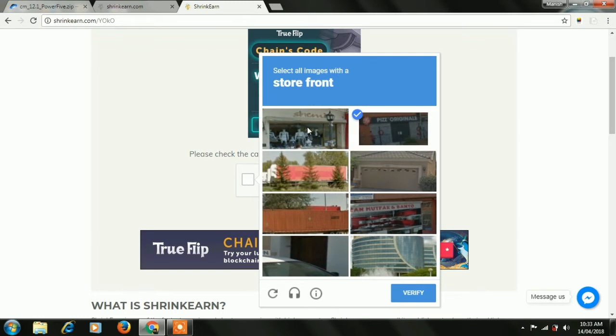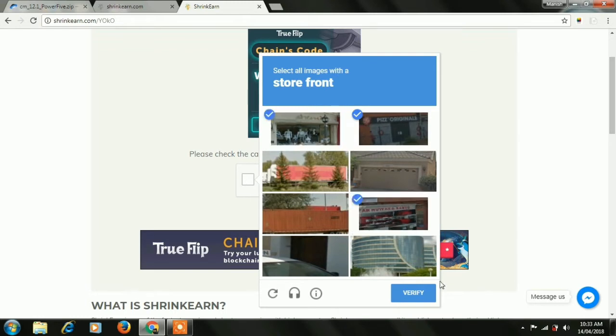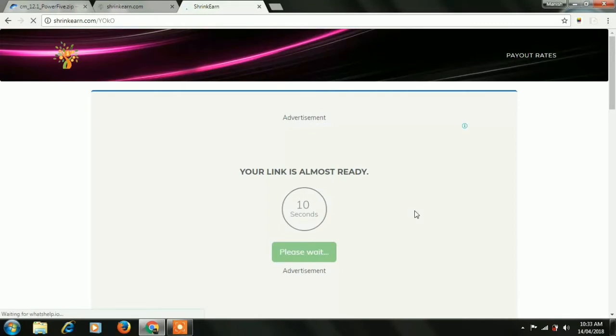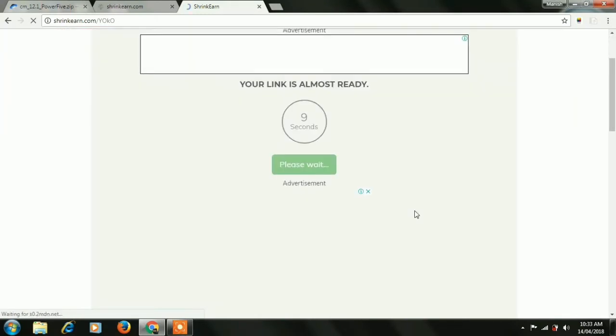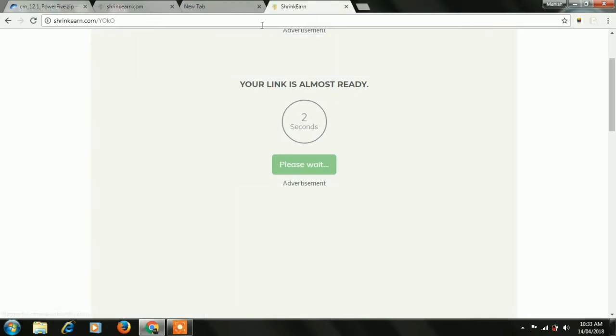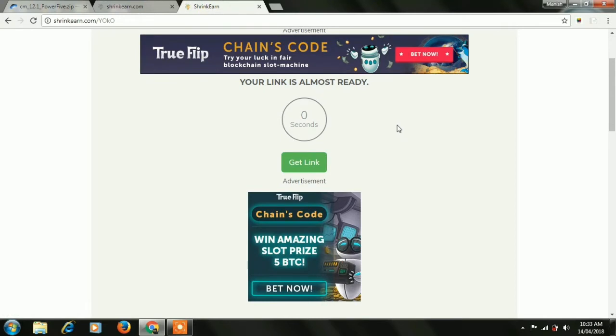So select the storefronts. After it, tap on verify. Then click here to continue. Wait for the other page to load. Wait for a while. Let it generate the link. And here's ready. Tap on get link.